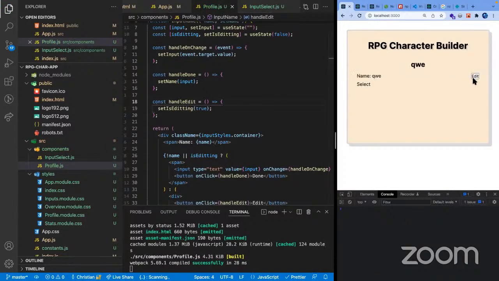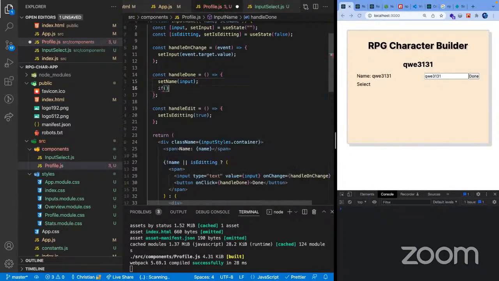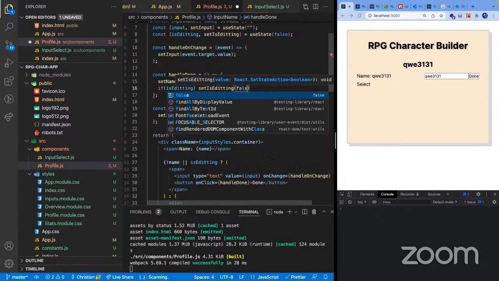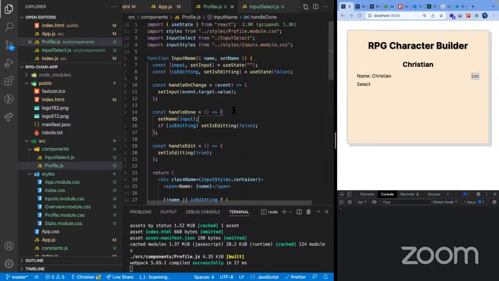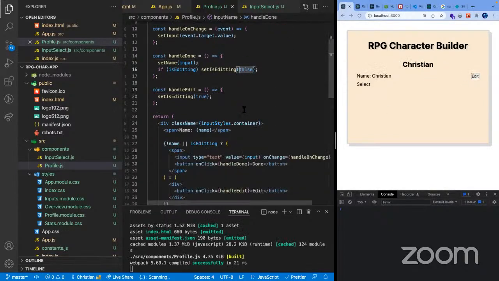Then I'm going to edit, and let's try to change this. It's going to work. Okay, but upon submission, if it's editing, then we're going to set it back to normal mode. So we are done. Okay, so that worked. Cool. Christian. So yeah, that is for that part.